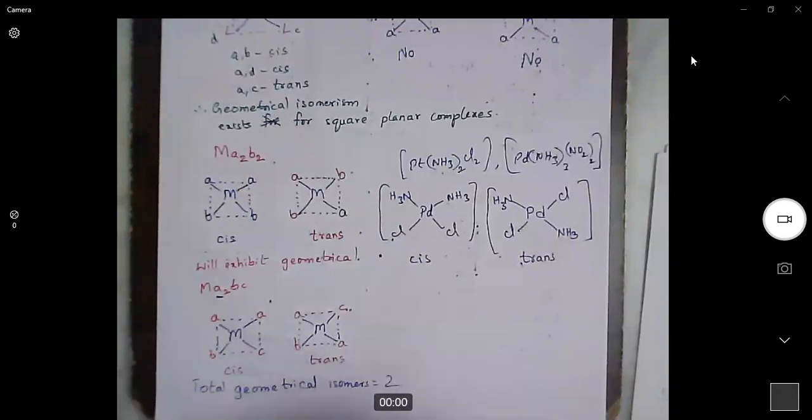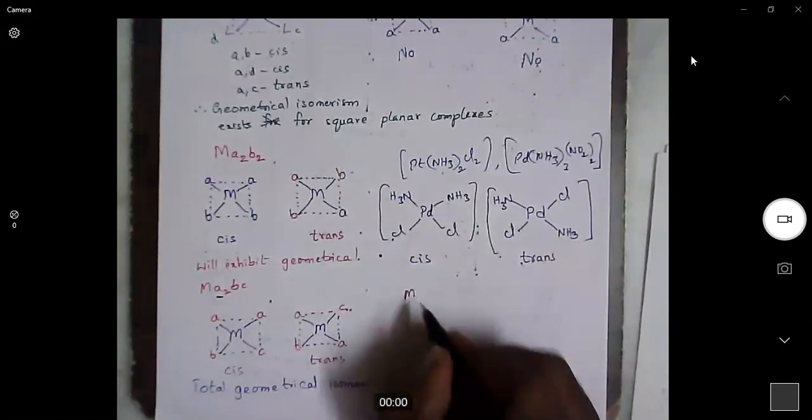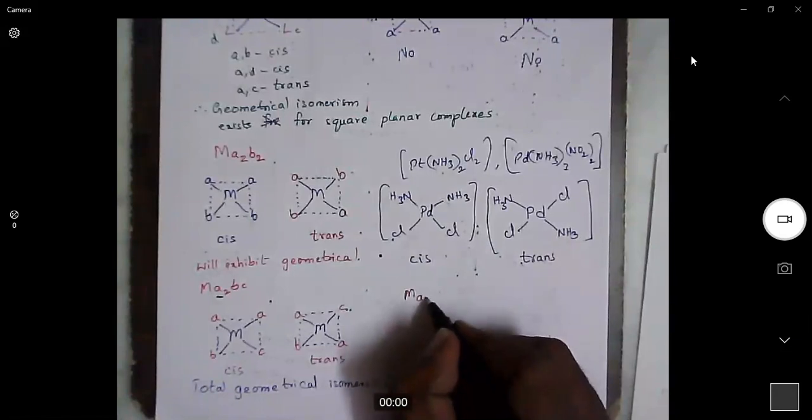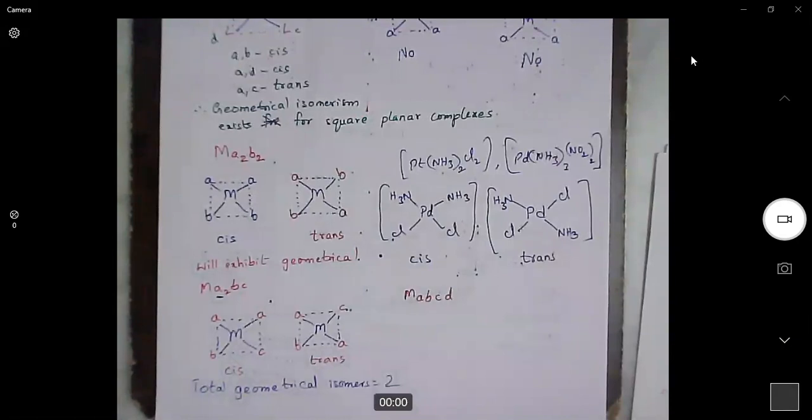Now look at this formula: M, A, B, C, D. Is it possible to have a cis configuration or a trans configuration? In this case, it is not possible, because all the four ligands are different.